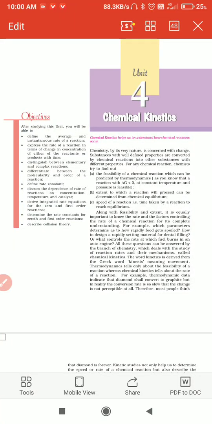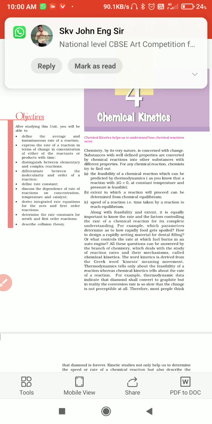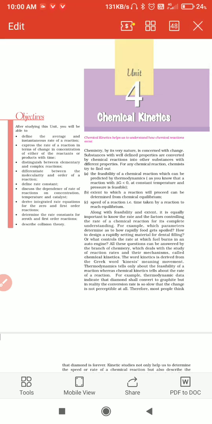Good morning, students. Today we are going to study chemical kinetics. We already learned in the previous class that electrochemistry is completed. So now we are going to study chemical kinetics. First of all, what is meant by kinetics?